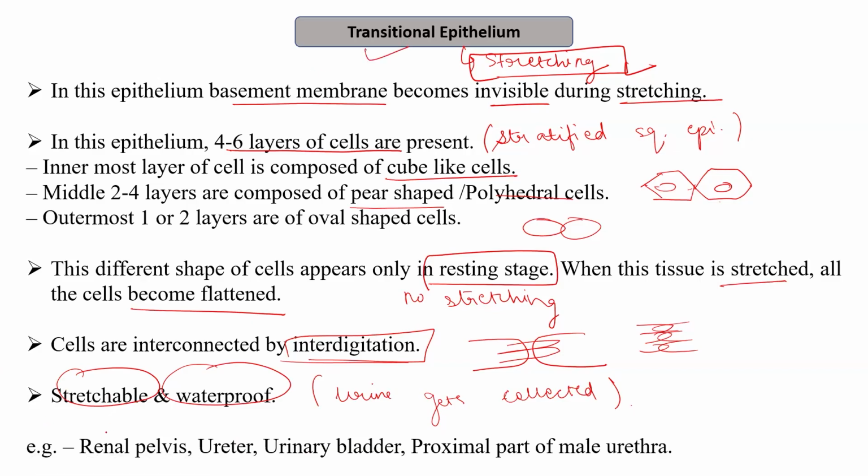For example, it is present in the renal pelvis, in the ureter, urinary bladder, and in the proximal part of the male urethra. So in these cases, transitional epithelium is present where it allows the stretching of the muscles or stretching of the organs.